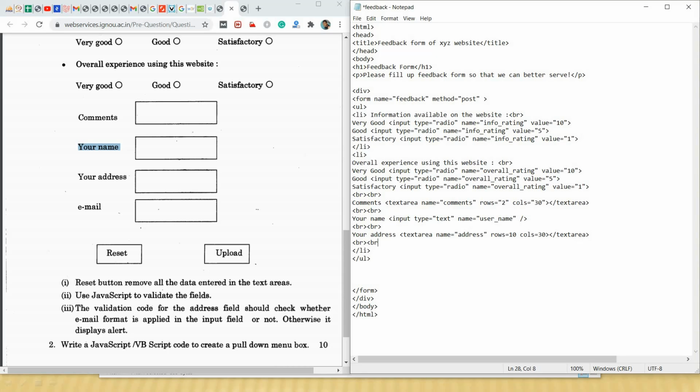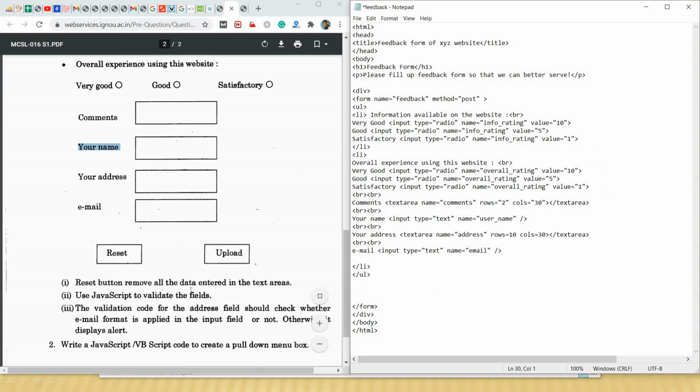I am giving 2 BR tags for 2 new rows. Then we will ask the user about his email address. Input type equal to text itself, name equal to email. Okay, that's it. Now we are left with this reset button and upload button.